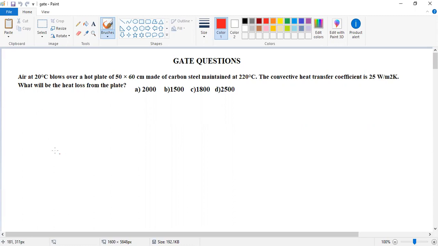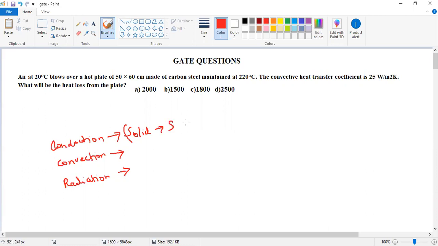First we have conduction, then convection, and another one is radiation. So there are three modes of heat transfer. The first one is conduction, which takes place in solids: the transfer of heat energy from one solid medium to another solid medium. That is taken as pure conduction.